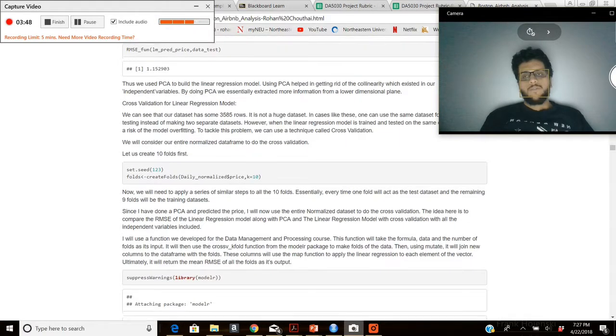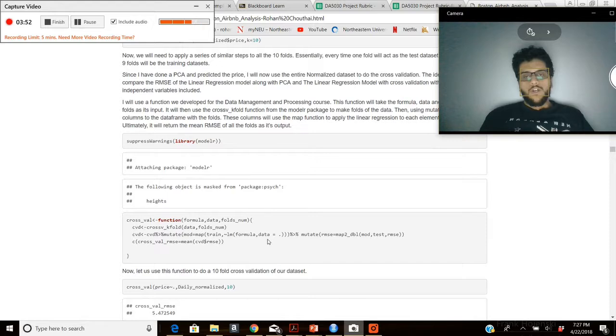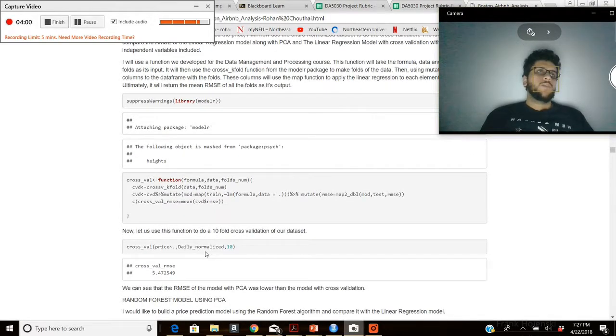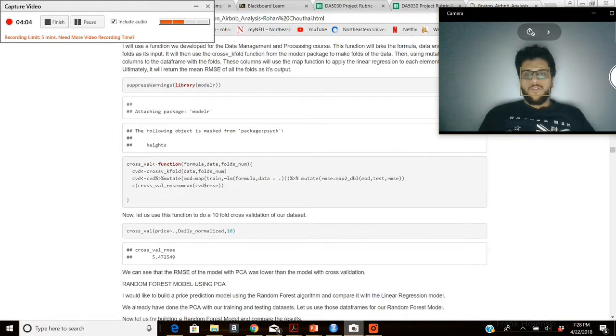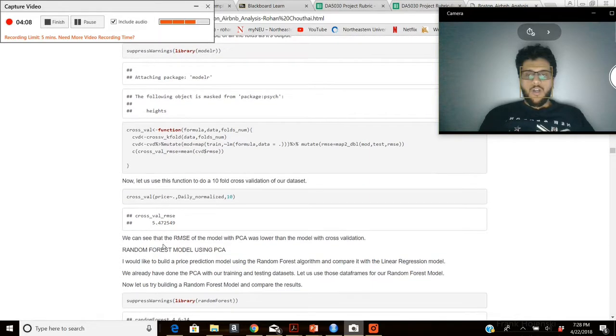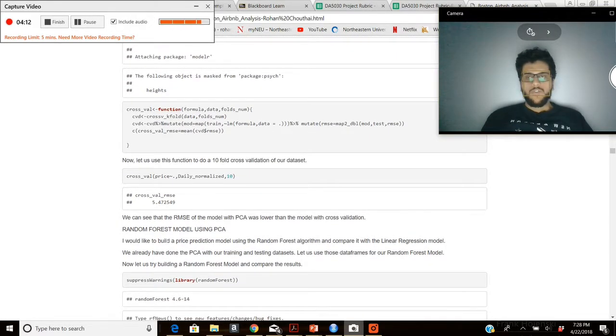So I developed a function to cross-validate the linear regression model, and it would return the root mean squared error, because that is what I am checking with regards to my model, right? So I found out that the RMSE is actually quite large after I did cross validation.